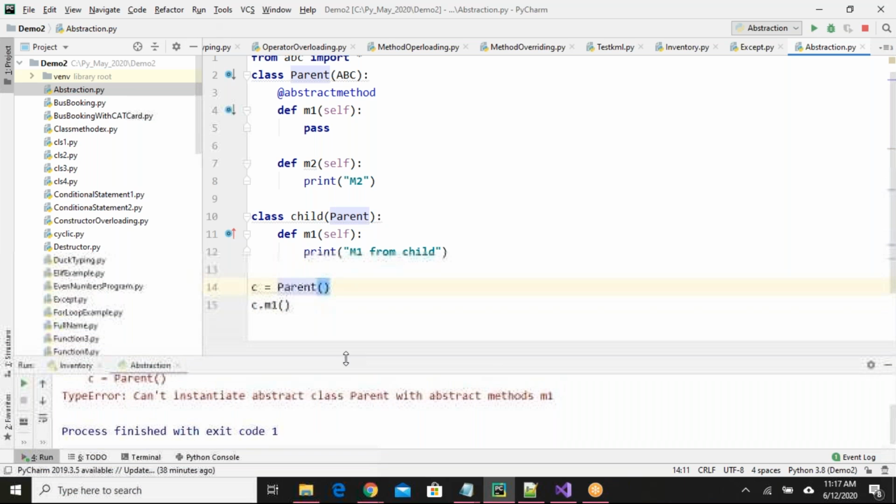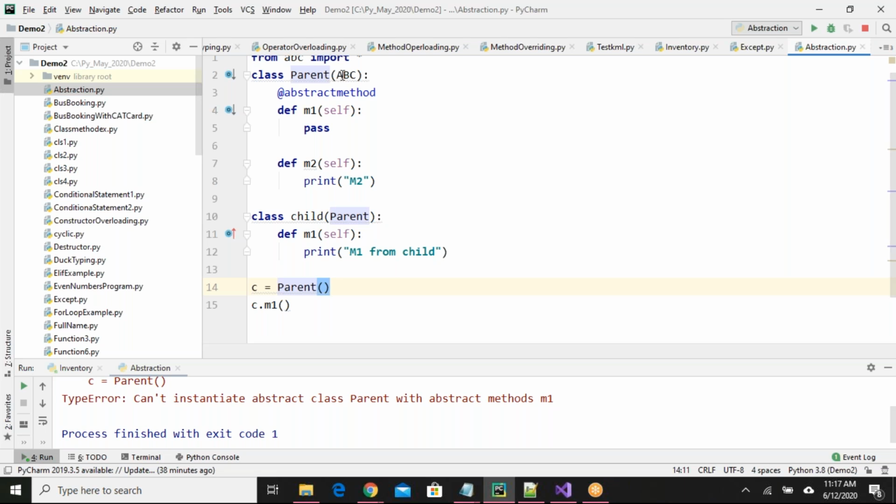If you have a class inherited from ABC, that is known as an abstract class, then if you have abstract methods here, you cannot create an object for the abstract class. That is the point you need to remember. There is one more point you need to remember: in your parent class, if you have only abstract methods, meaning for all the methods you have this decorator, then that is known as an interface.